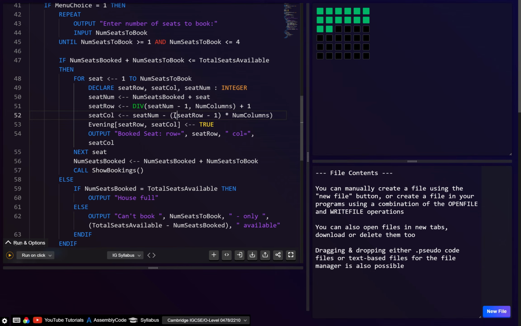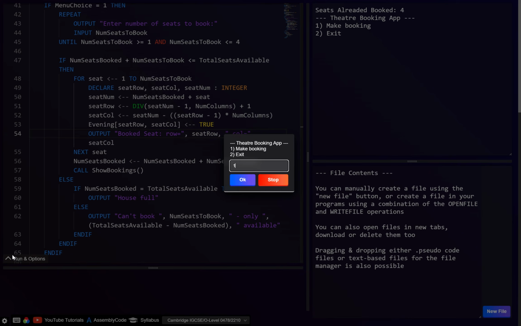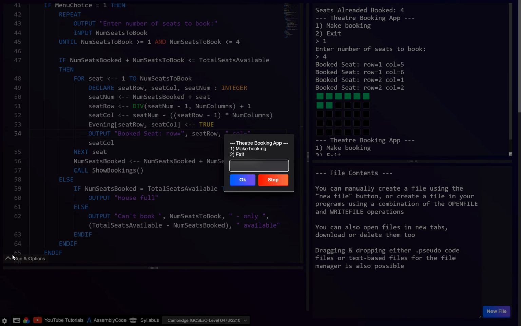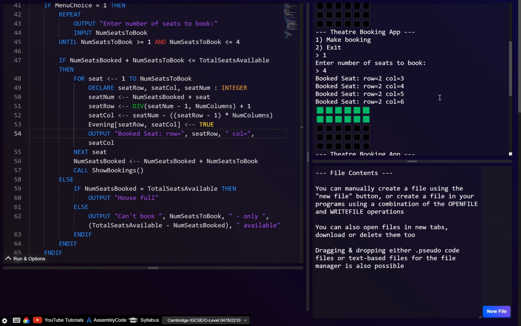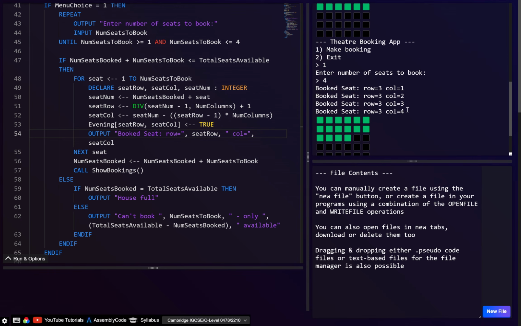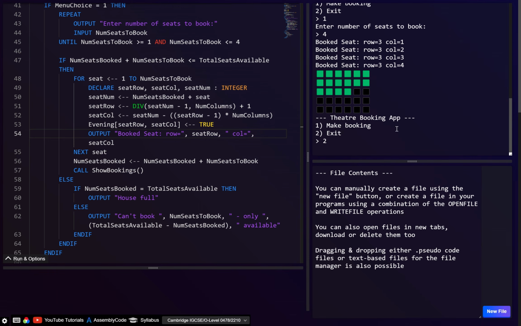Because yeah, this will be the rows that we've already filled. Okay, it's not going to be the current row. All right, well, let's just see if this works. Let's say we want to make a booking. Let's say 4 again. That seems okay. Let's go another booking, another 4. And yeah, let's just exit. So that seems to be okay. That's another 4. And yeah, I think this seems to work.